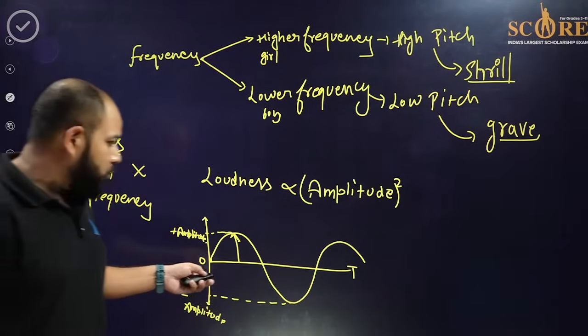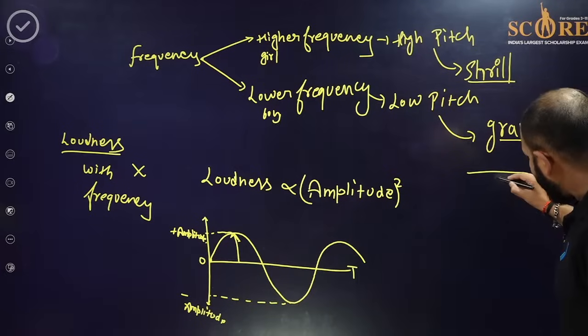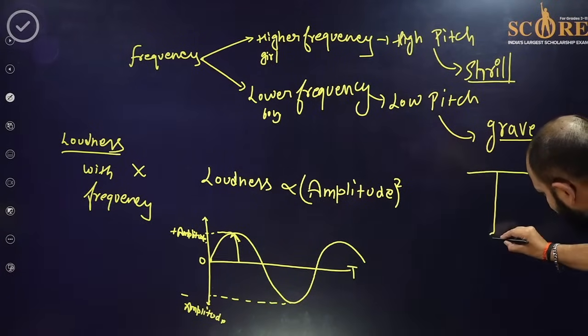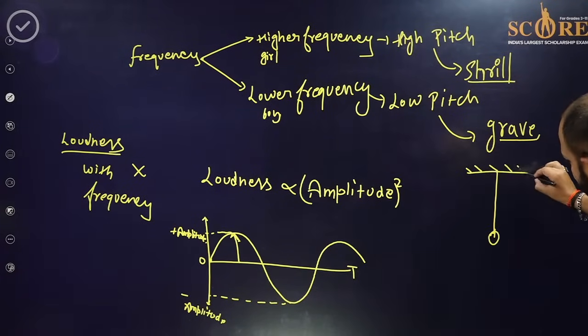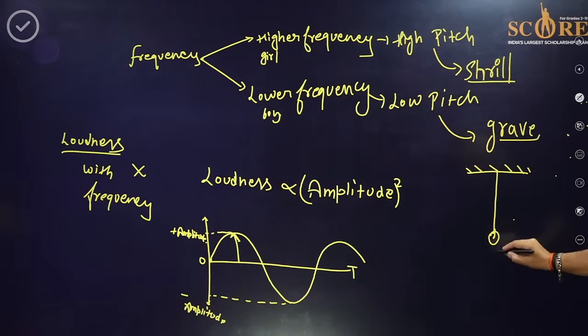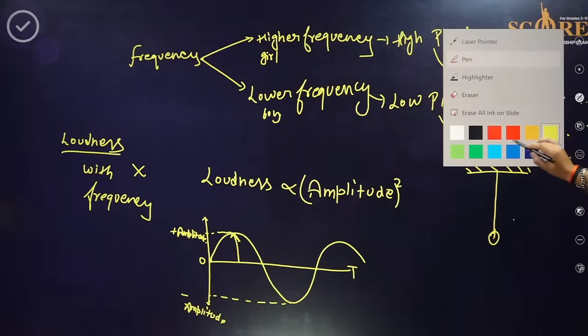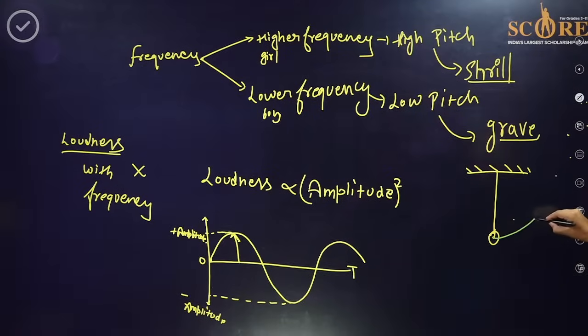Now, how am I going to do this? See here, if I take the pendulum, we all know this is the bob, and this is the effective length of it. Let's take it to a higher position like this.